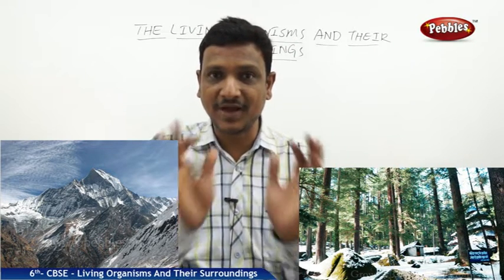So it doesn't mean that living things are confined to one particular place. They are found all over the world. They are found at so many places. Then what is the difference? There is a difference in the appearance of the organisms. The physical appearance of the organisms is different from place to place.